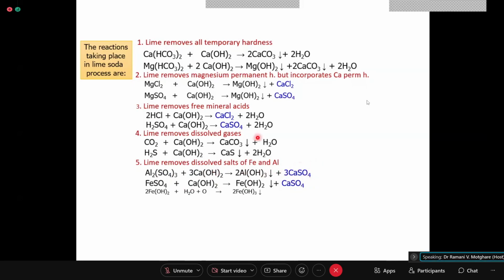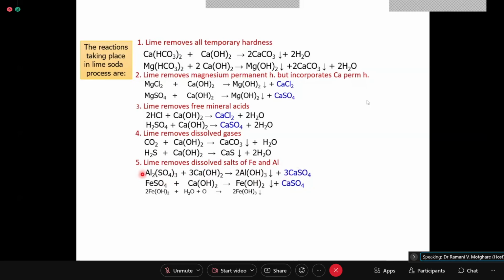This is different, and this reaction is an exceptional reaction where 1 equivalent of magnesium temporary hardness requires 2 equivalents of lime for its removal. So that is why in the whole table, when we calculate numericals, it is only this impurity in which we multiply the equivalents by 2. Here we don't multiply the equivalents by 3 or 2 or 1. It is all 1 1 1.